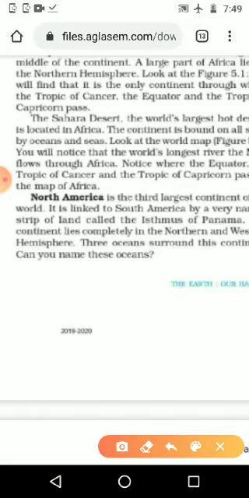So please underline, South America and North America have a small landmass connecting them, known as the Isthmus of Panama, and that's why the strip is like a small line. We can see that, and it is there in the textbook. The isthmus is the landmass making the connection between North America and South America, and the continent lies completely in the northern and the western hemisphere. It is in the northern as well as the western hemisphere, and three oceans surround this continent. Can you name these oceans?